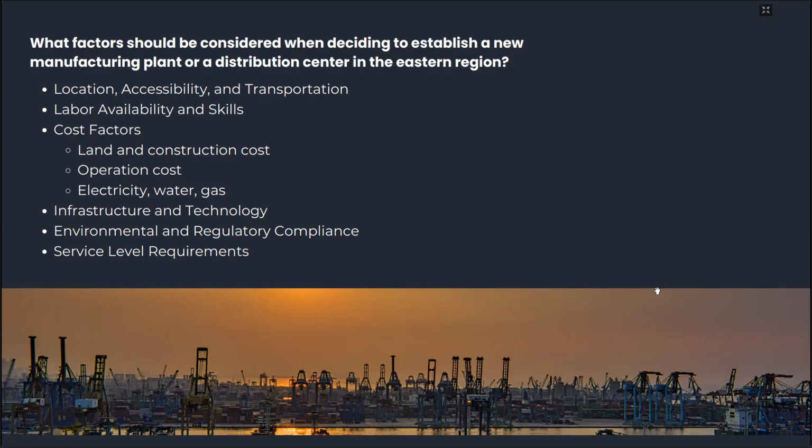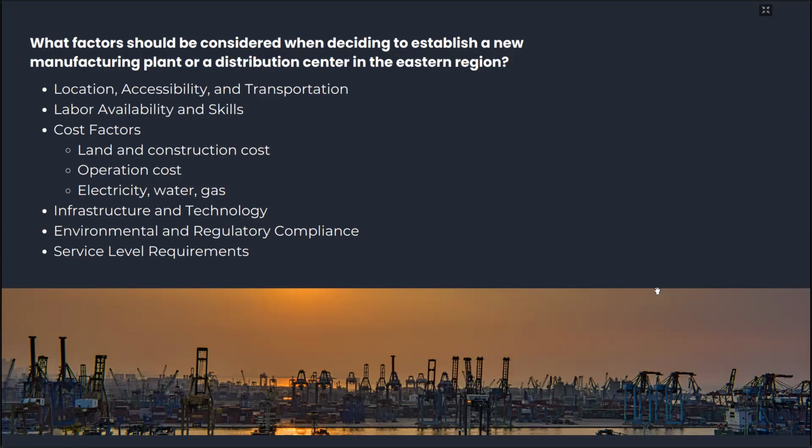And then the service level requirement. In Java the infrastructure is good enough to meet the service level requirement for on-time delivery.